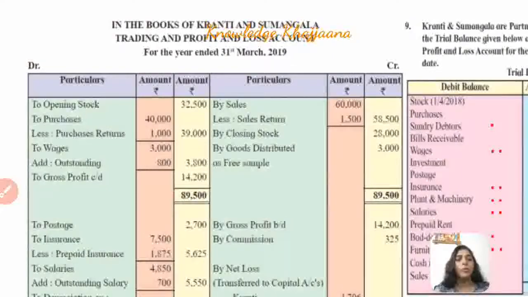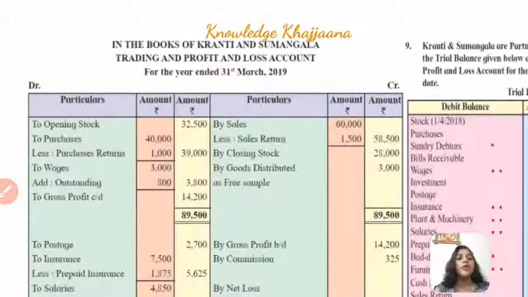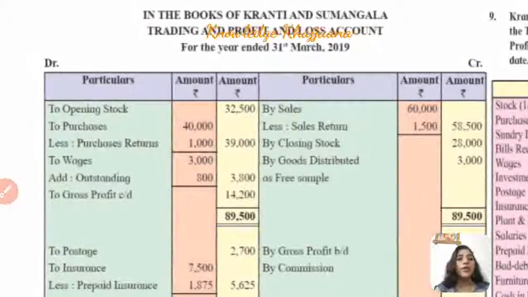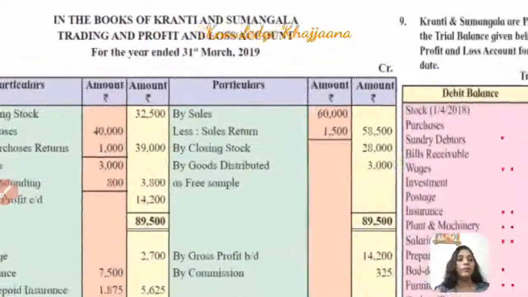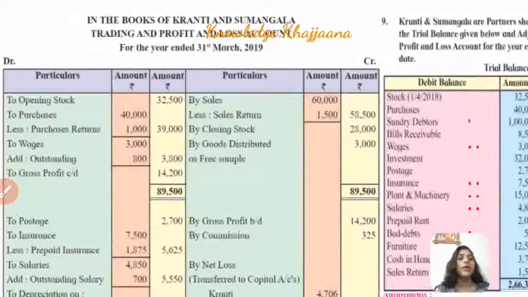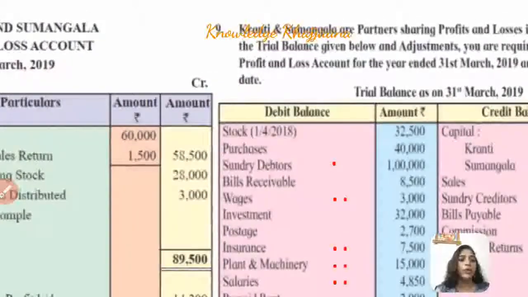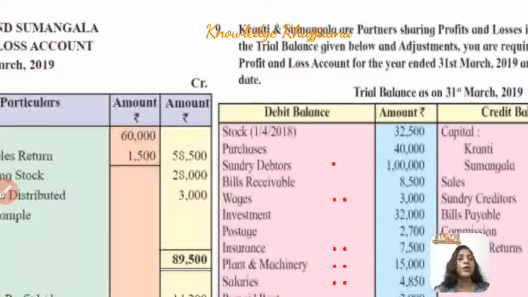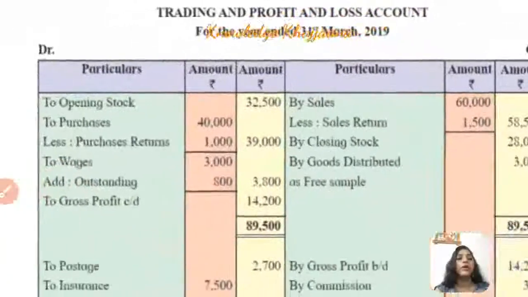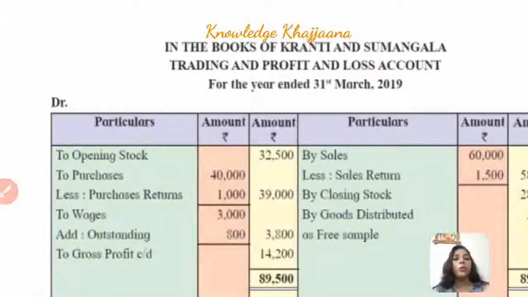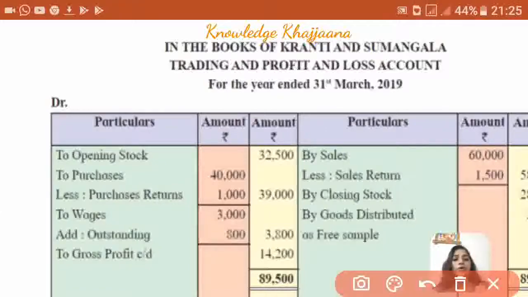let's start to solve the problem. In the books of Kranti and Sumangala, trading and profit and loss account for the year ended 31st March 2019. Okay, we have started to solve the problem. See, stock given on 1st April 2018 must be the opening stock. So opening stock is recorded to the trading account debit side. Okay, to opening stock, this is the trading account, and we have recorded opening stock rupees 32,500.